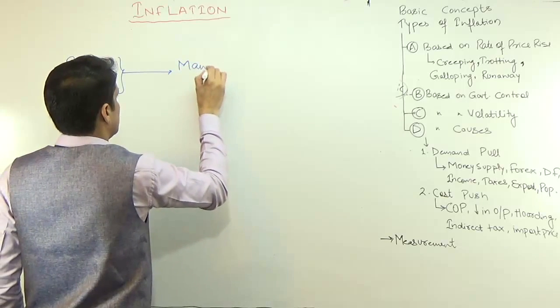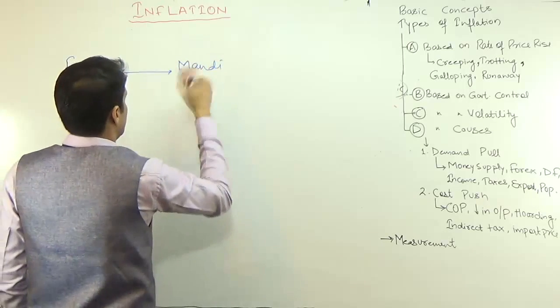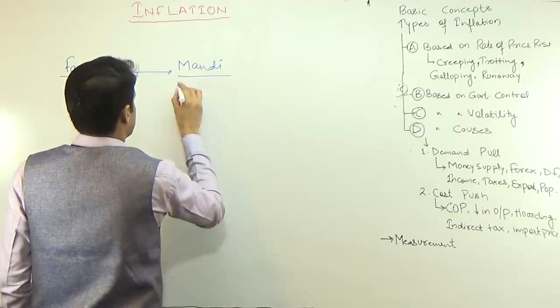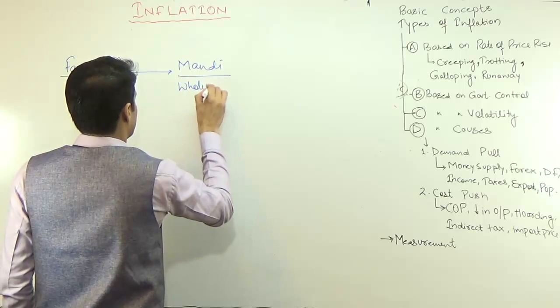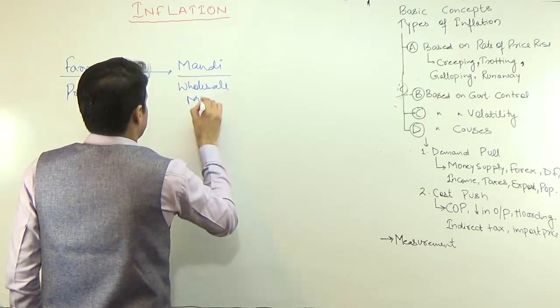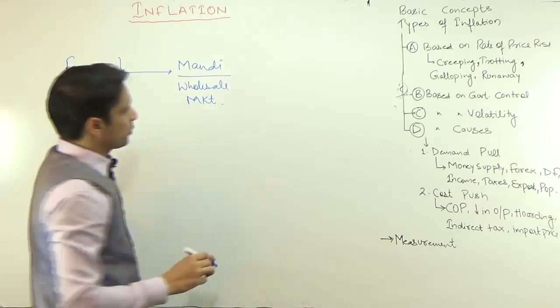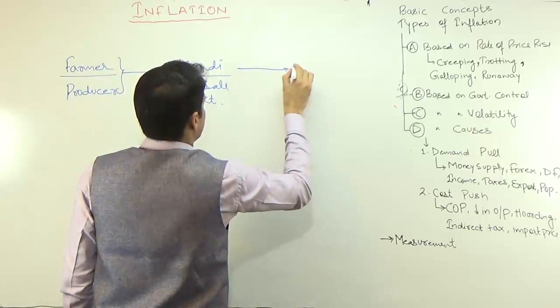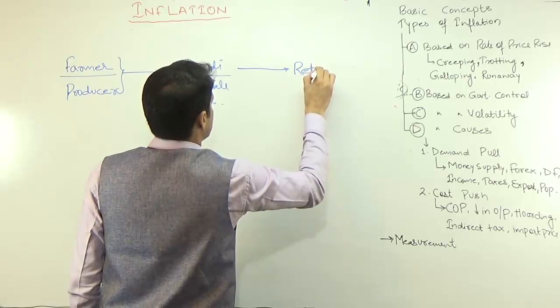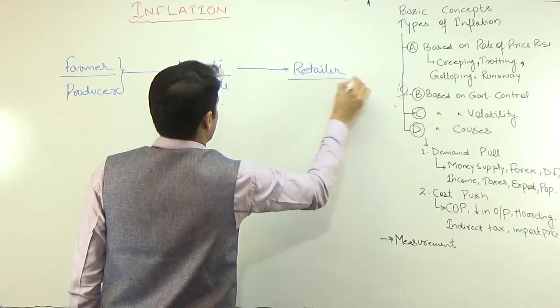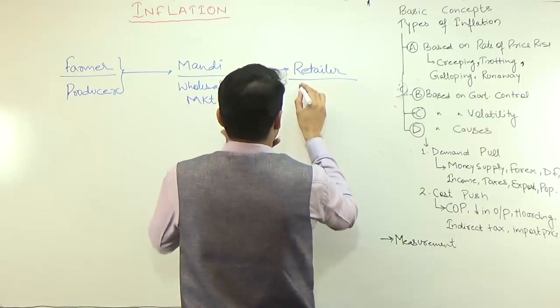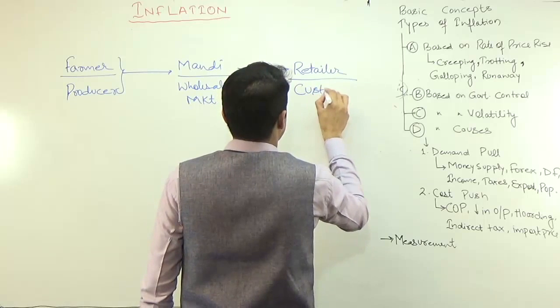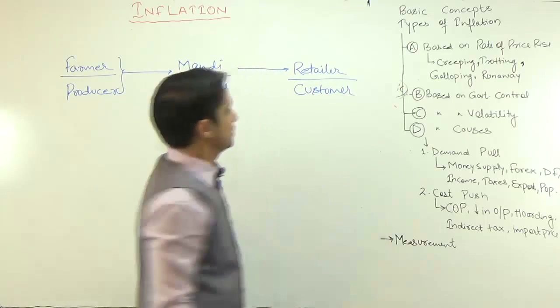They will sell either in mandi, the farmer will sell in APMC mandi, or the producer will sell in the wholesale market. And once it goes through this wholesale market, finally it will be sold to the retailer or the final customer, the retailer shop or the customer.